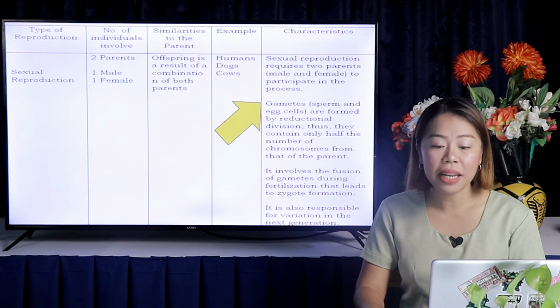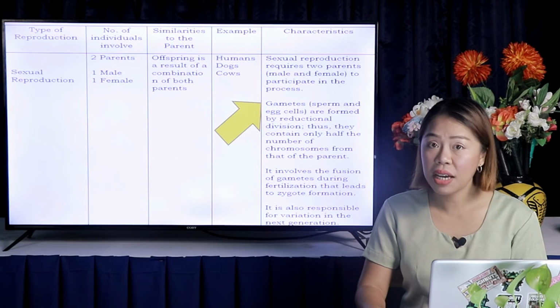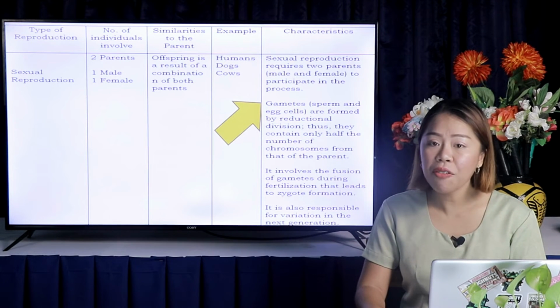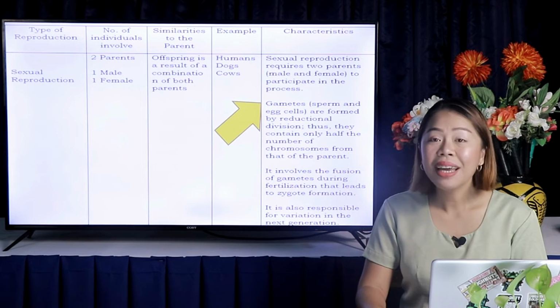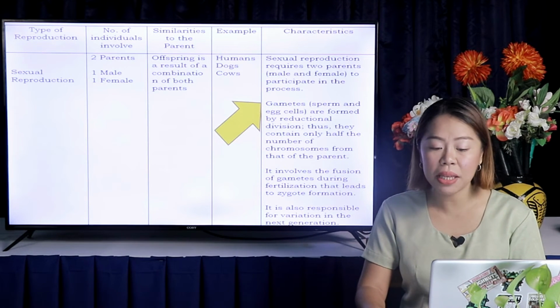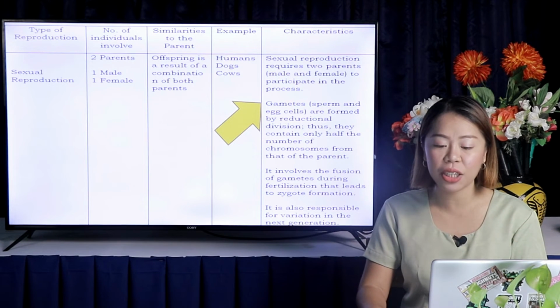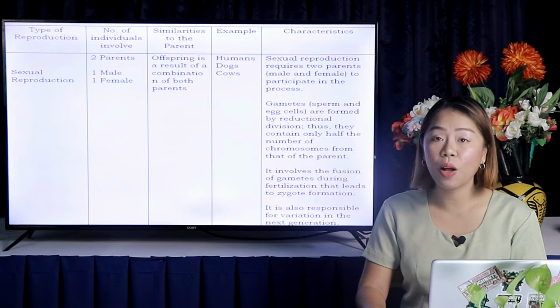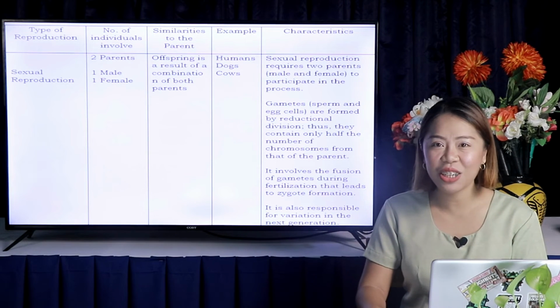Gametes, the sperm and egg cells, are formed by reductional division. Thus, they contain only half of the number of chromosomes of the parents. It involves the fusion of gametes during fertilization that leads to zygote formation. Lastly, it is also responsible for variation in the next generation.